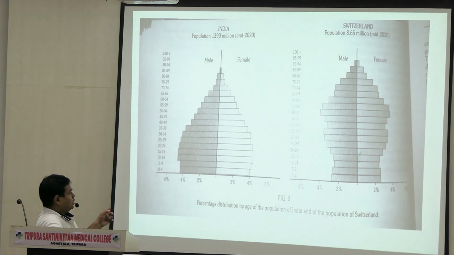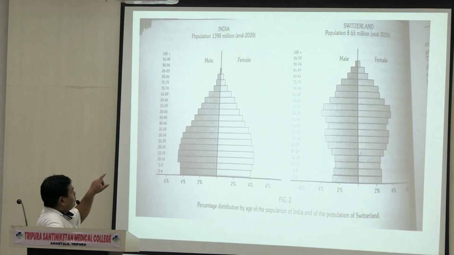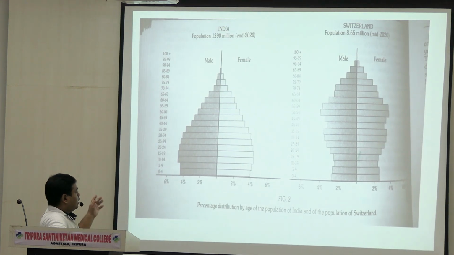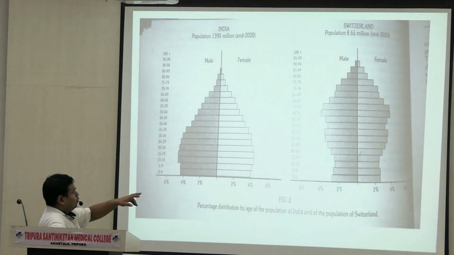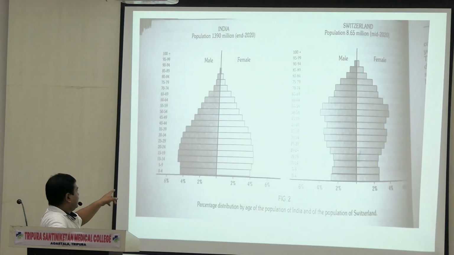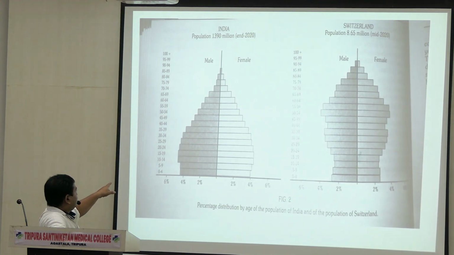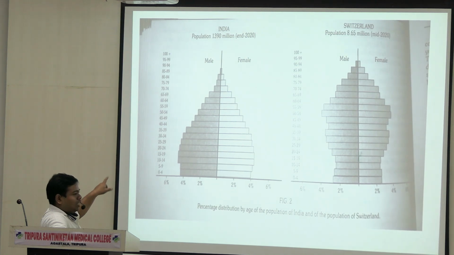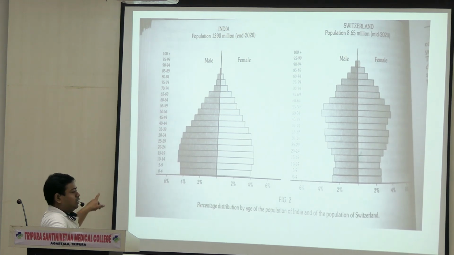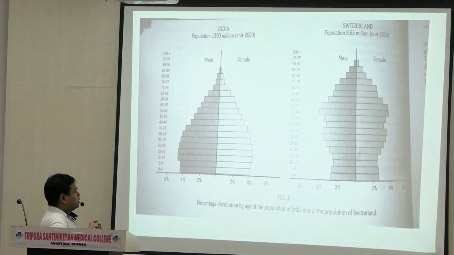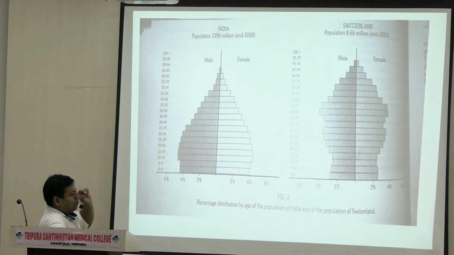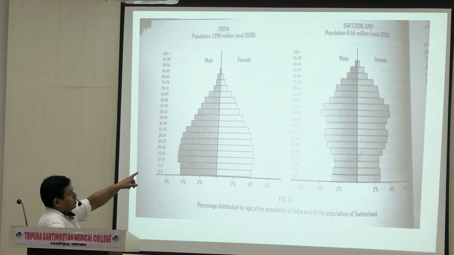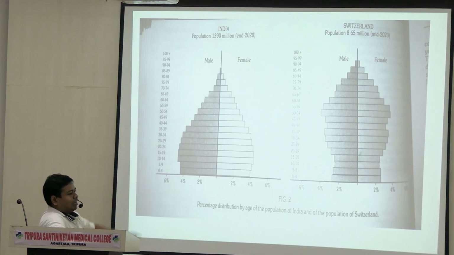Okay? You see, I've told you the pyramid. Just you make this graph, now compare India with Switzerland, the examiner will be happy. You just mention it: the older population is more in developed countries than India. See, the 20 to 25 age group is more in India, a working class, young population, which causes the demographic bonus compared to Switzerland or developed countries. See, in those countries the old people, 50 to 60 years, are more compared to younger age groups.